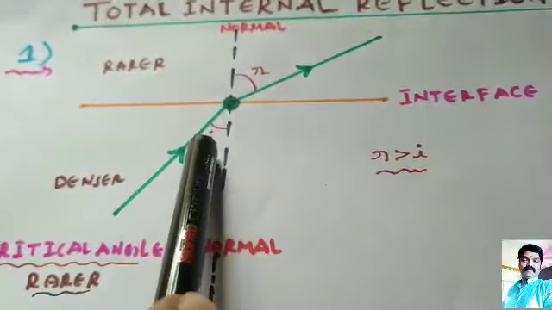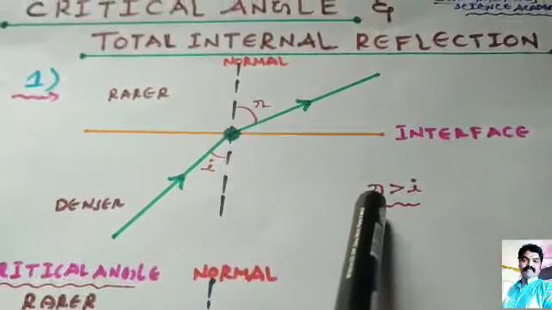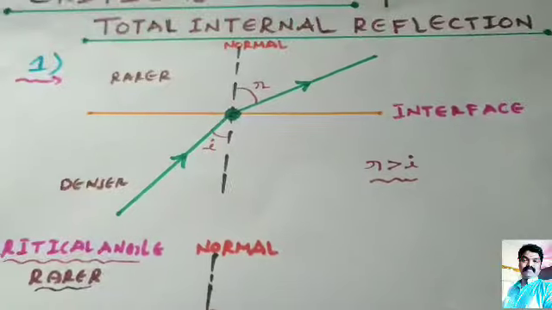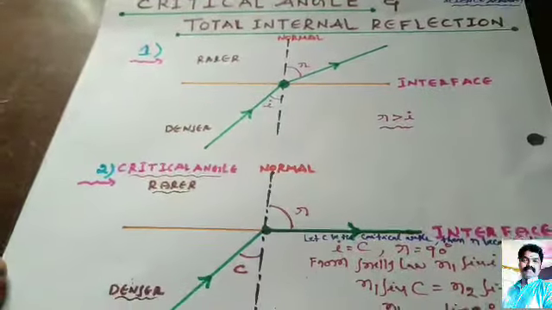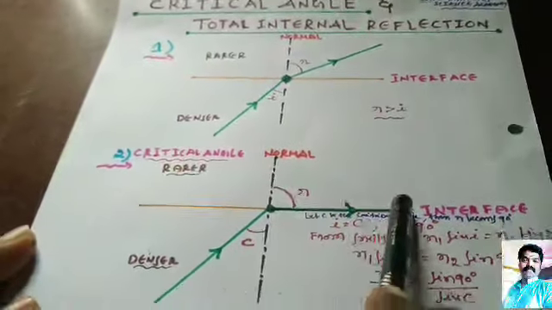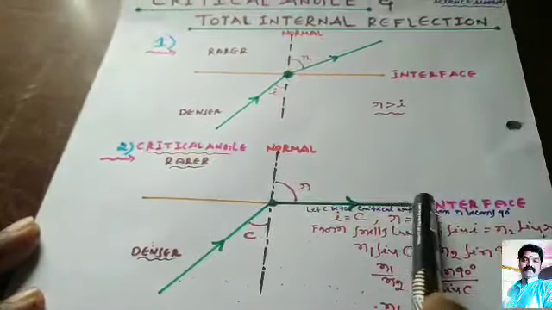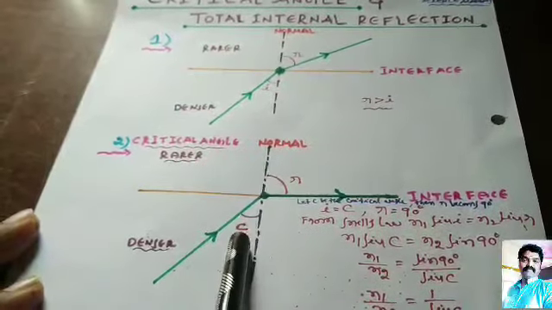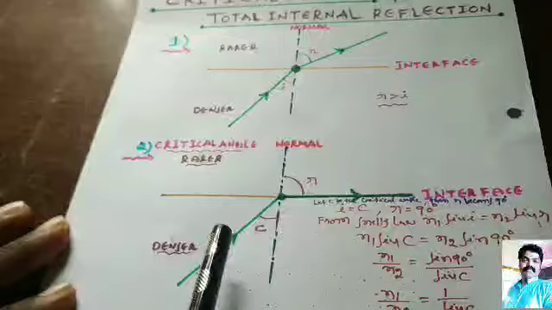See here, this is the angle of incidence and the angle of refraction, and R is greater than I. Next, see here, this is denser, rarer, the incident ray and the refracted ray. In this condition, the refracted ray grazes the interface. So what is the critical angle?